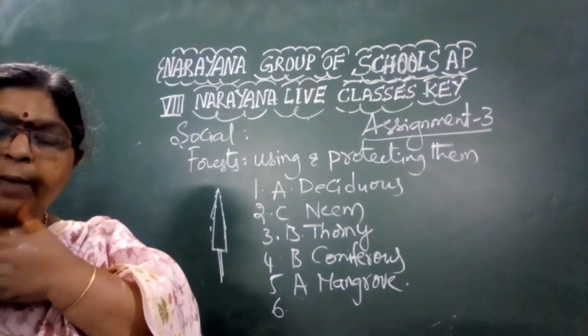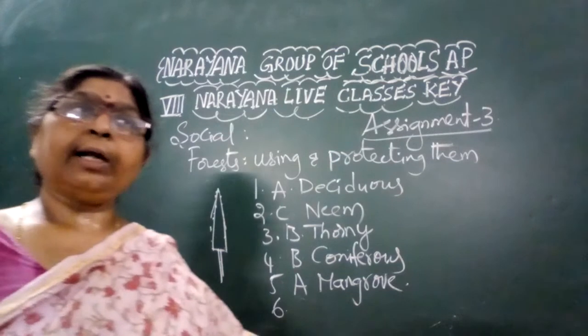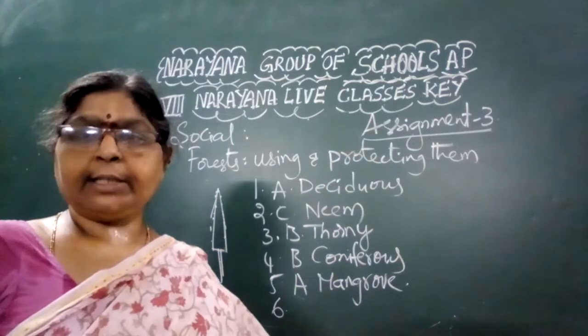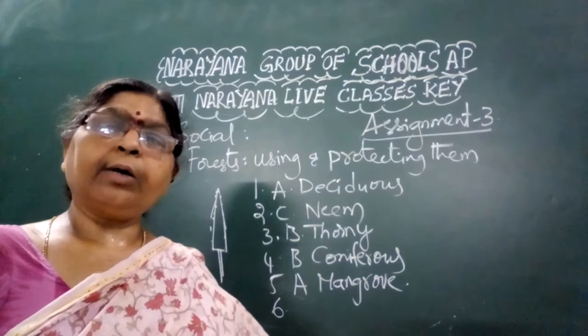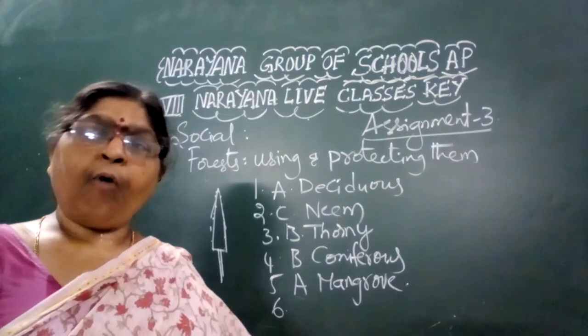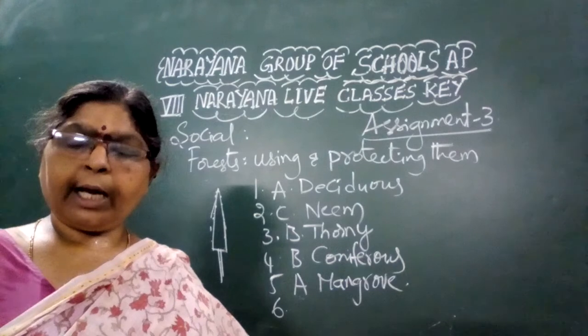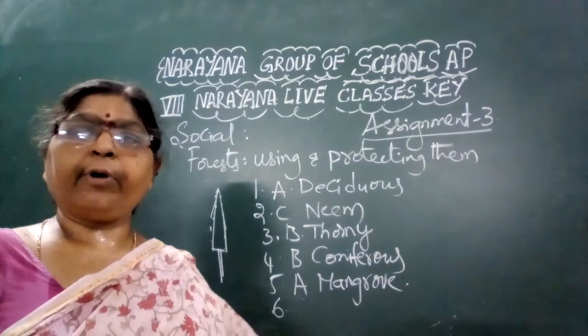Okay, now I am reading out, with reference to the thorny forest or littoral forest. With reference to the littoral forest, I am reading out the names of the trees. You need to identify which is the odd one. Uppu ponna, Boddu ponna, acacia, Gundu Madu. So these are the 4 trees.